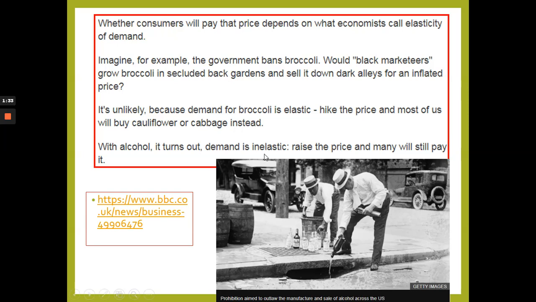Alcohol is actually inelastic. Okay, that means that no matter how much the price increases, people will still buy alcohol. Basically, why? Because some people deem it as a necessity, or something that they can't go without. Some people are addicted to alcohol. So no matter how much prices rise or increase, people still purchase it.